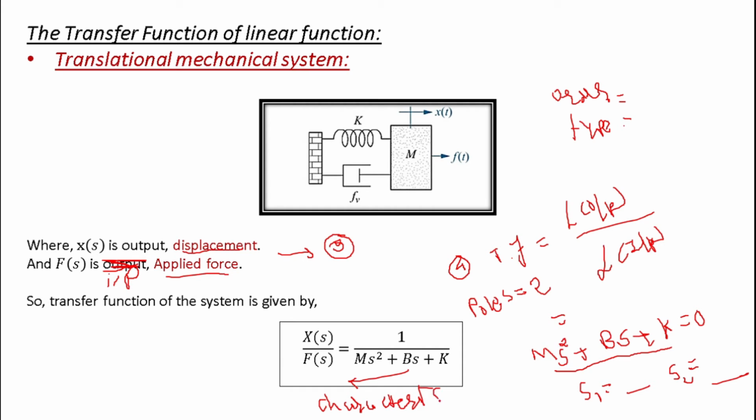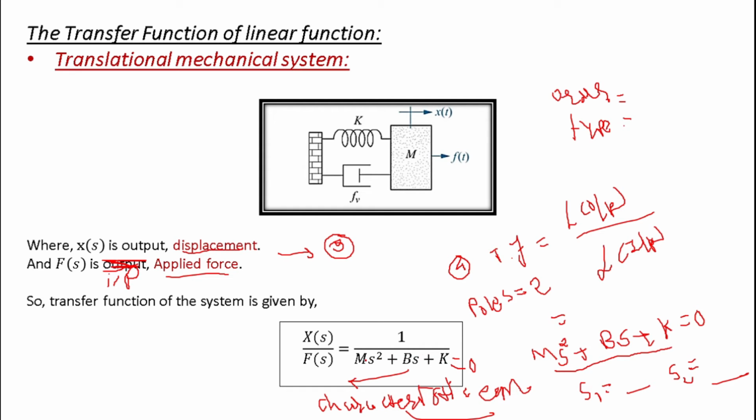Characteristic equation. Okay, this equation ms² + bs + k = 0 is also known as the characteristic equation, and whenever you find the roots of the characteristic equation, it will give you the poles of the system, that is s1 and s2.